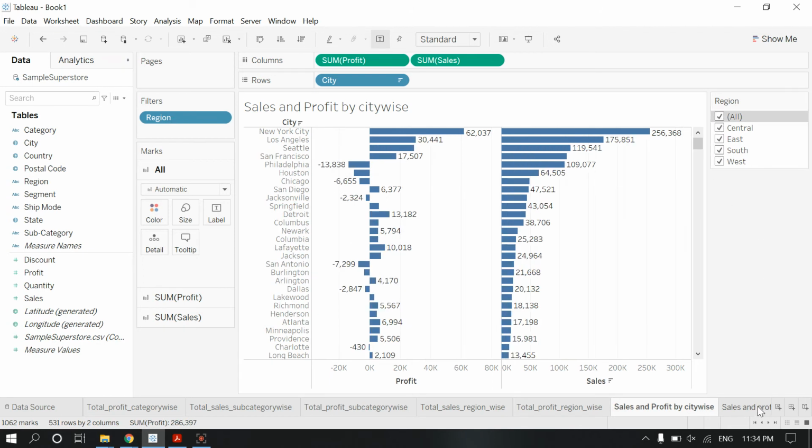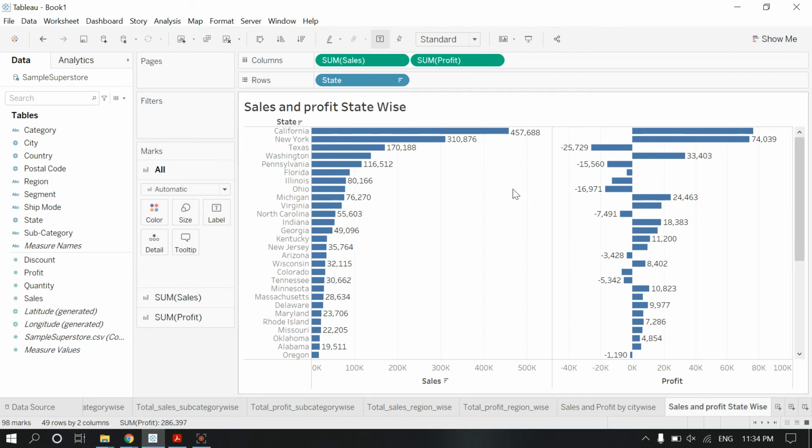Let's move to the next, that is sales and profit statewide. So this bar chart represents the sales statewide, and this bar chart represents the profit statewide.